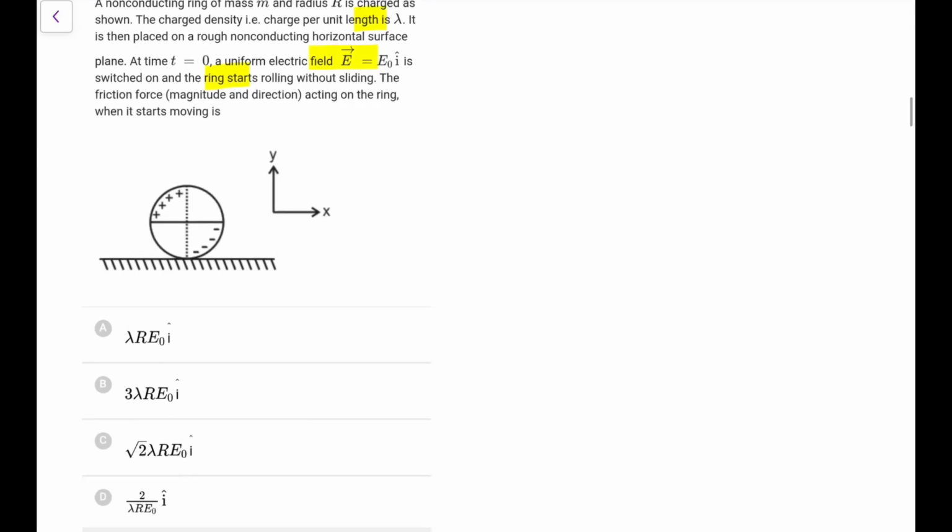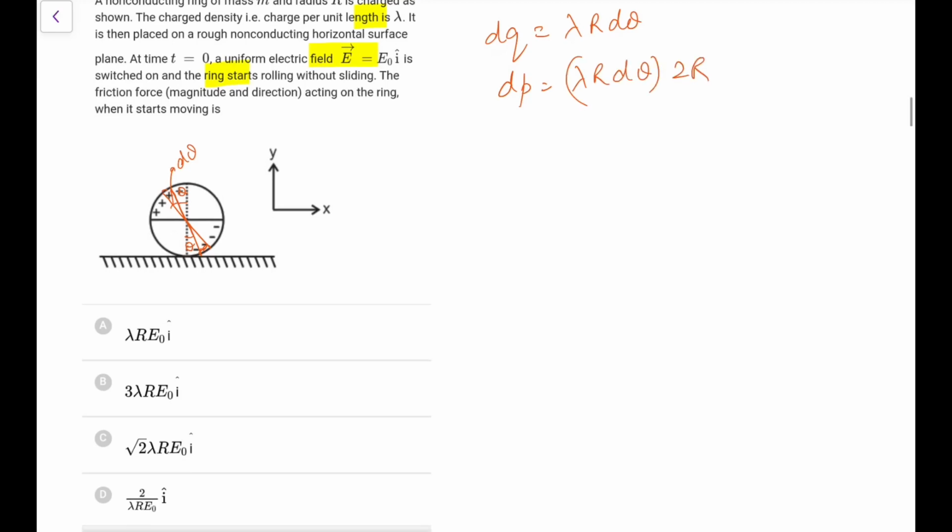So let's take any small element like this. Take an angle theta from here, take a small angle d theta. So this charge dq and minus dq, the value of dq would be lambda dl. dl means what? r d theta. And the separation between them is 2r. So the dp would be lambda r d theta into 2r. Now this is p, and where the E is here, the p direction will be like this. So if I see p cross E, it comes like this, and the angle between p and E will be 90 plus theta. So if I write the torque, this is dp into E into sine of 90 plus theta.